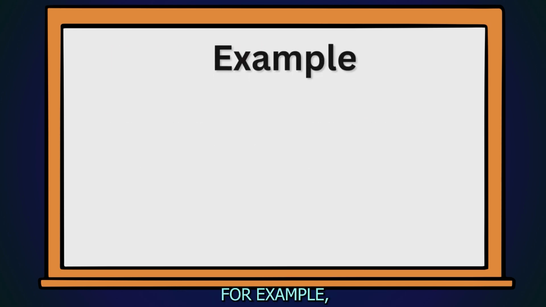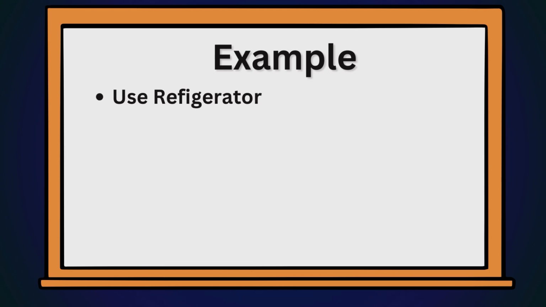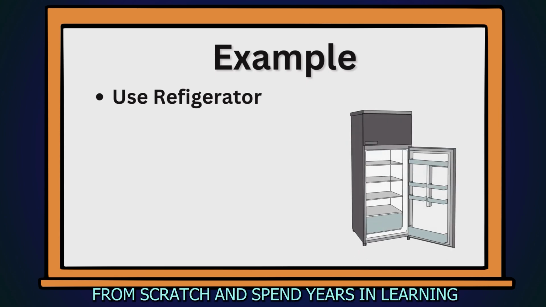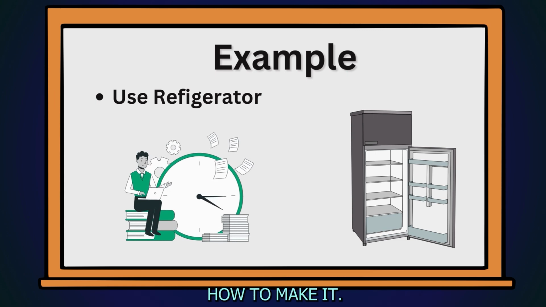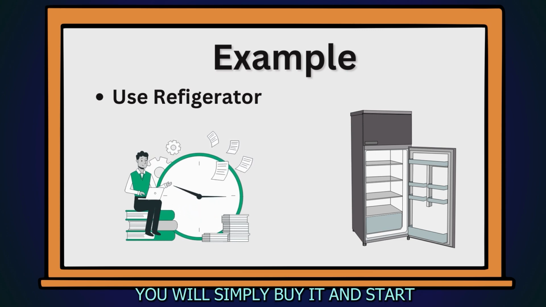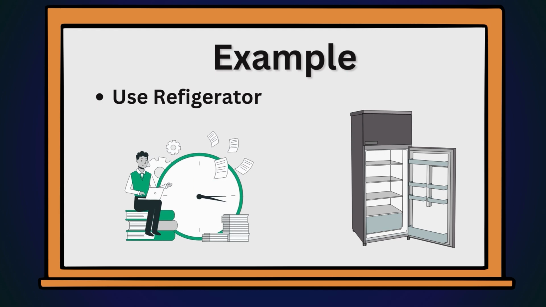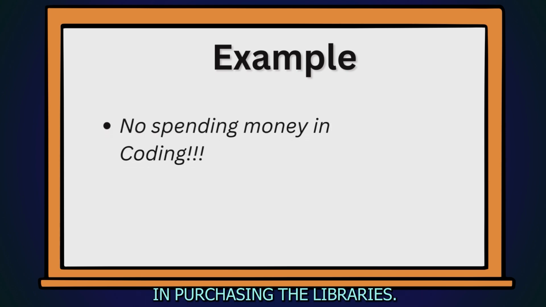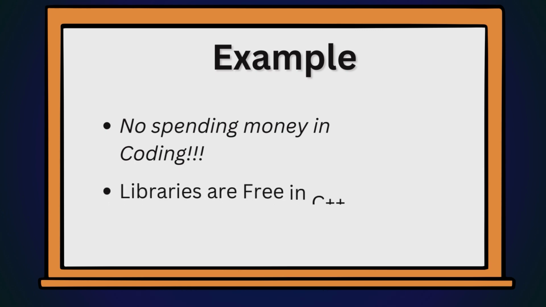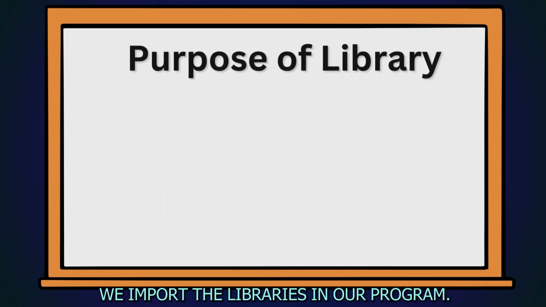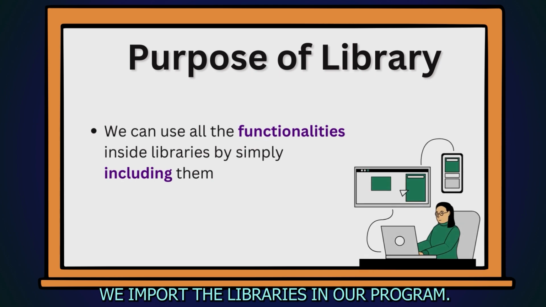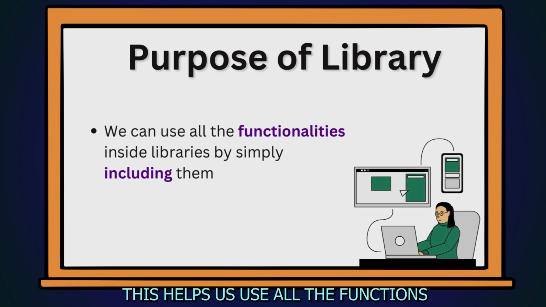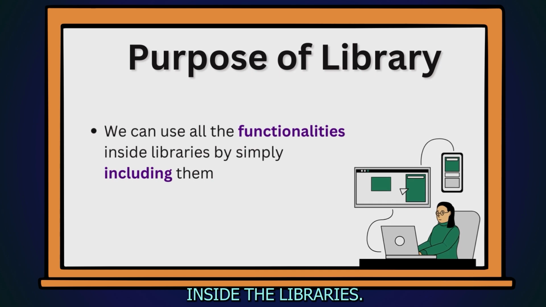For example, if you want to use a refrigerator, you will not start building it from scratch and spend years learning how to make it. You will simply buy it and start using it to freeze stuff, right? Now, when it comes to programming, you don't have to spend money purchasing the libraries. They are already available for free. You just have to use them to solve your problems. That's why we import the libraries in our program. This helps us use all the functions inside the libraries.